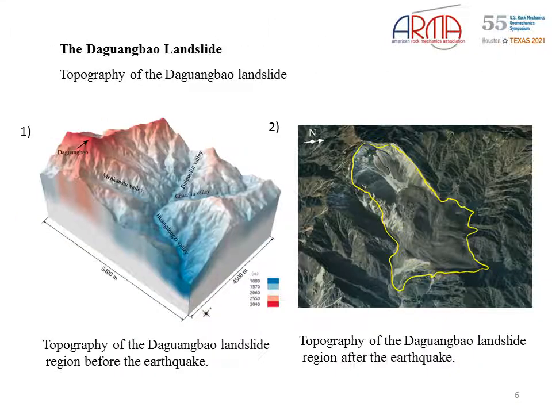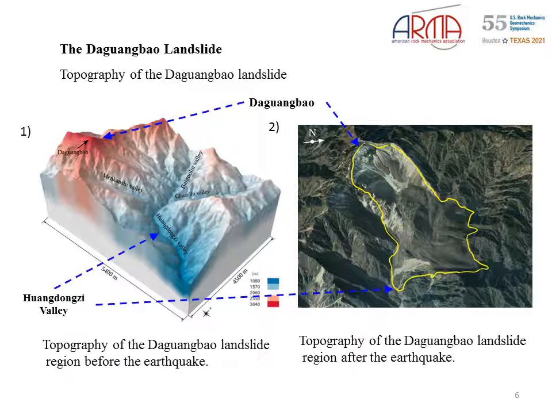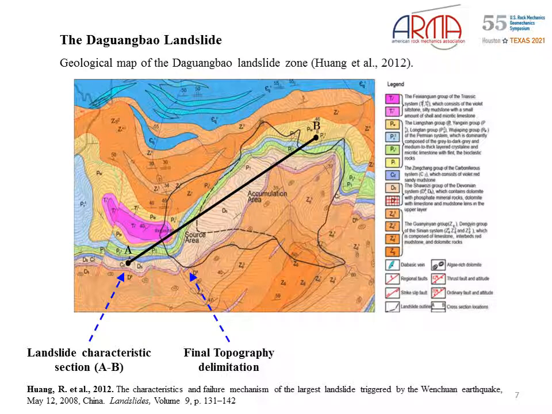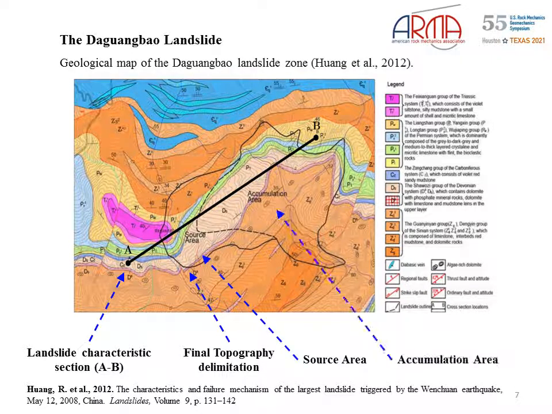Figure number 1 shows the digital elevation model before the earthquake. Figure number 2 shows the topography after the event. In these figures, we can identify the Daguanbao Mount and the Guangdongxi Valley. The geological map of the region shows the presence of 5 geological groups distributed in the event area with different mechanical characteristics. In this figure, we can identify the landslide characteristic section AB, the final topography delimitation, the source area and the accumulation area of the Daguanbao landslide.